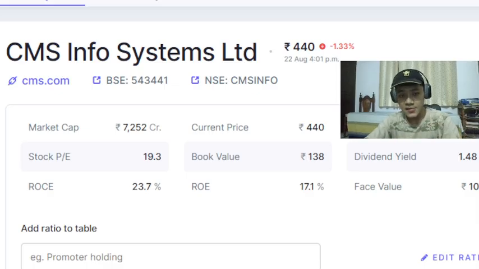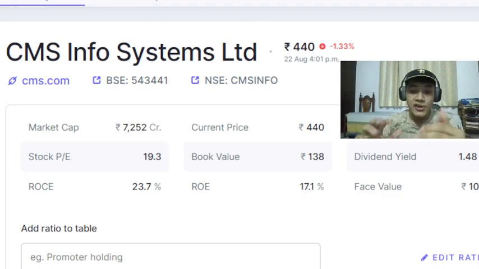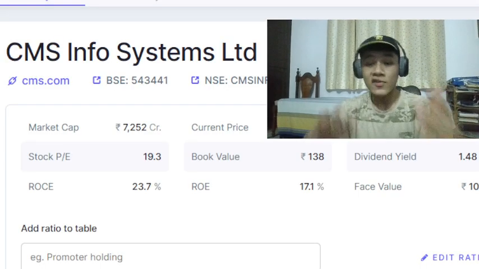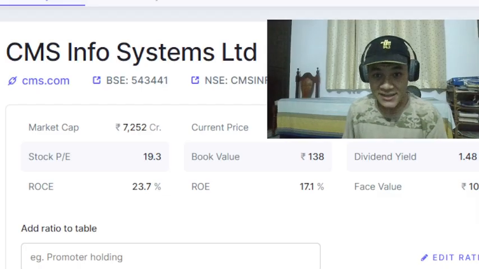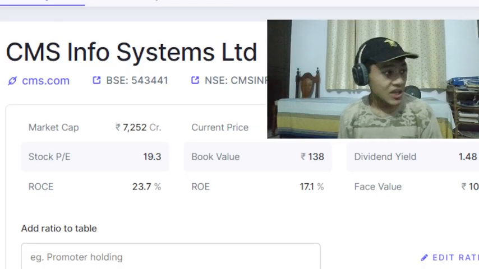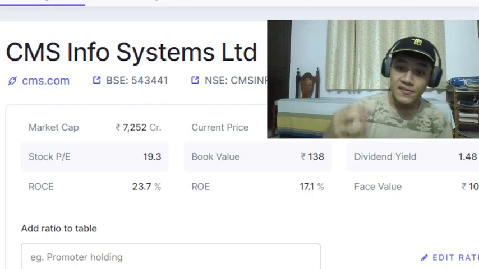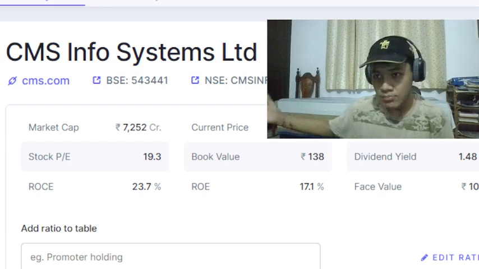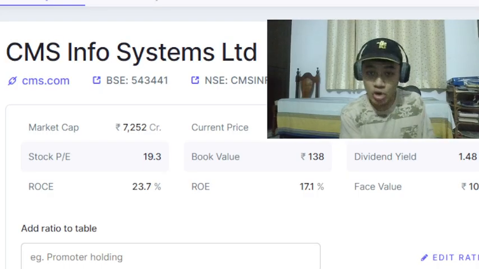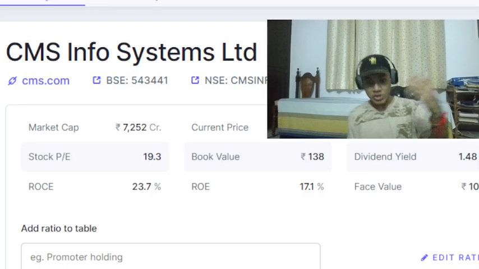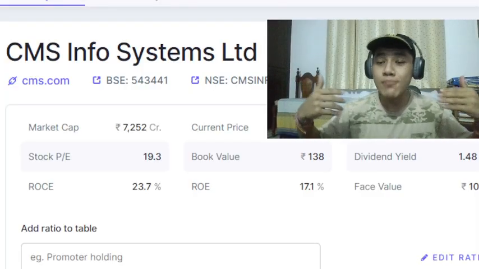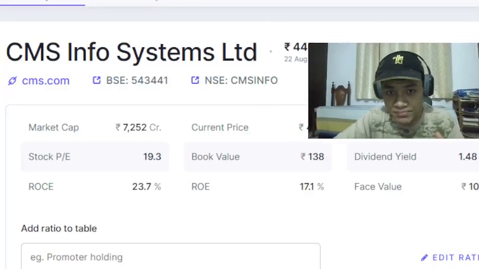Now, this company is a very interesting company. It is very dominant in some of the business segments it is in, and a major part of what it does is transporting cash. Actually transporting cash in vans from one bank branch to another bank branch. Like you have a store that has cash, so to transport the cash from that store to a bank branch, and transporting cash to ATMs, actually replenish or put money in the ATMs, so that ensures that ATMs always have money. So CMS Info Systems does a lot of that stuff and many more important business segments it has.